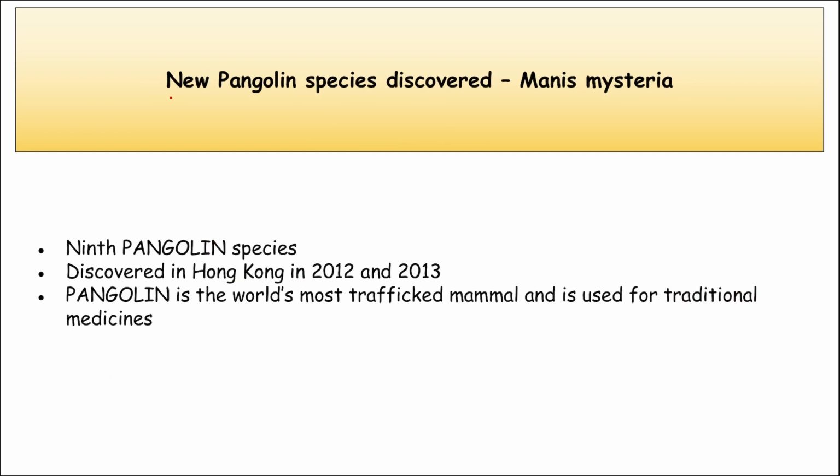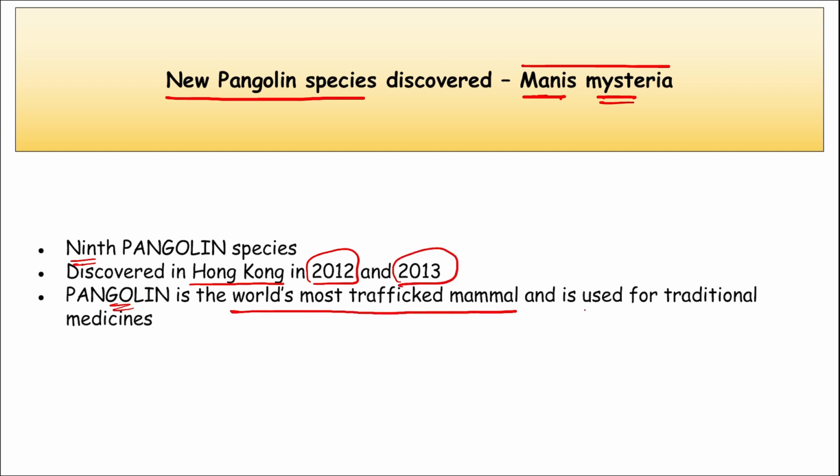Next, a new pangolin species has been discovered and it was named Manis mysteria. I repeat, it was the 9th pangolin species that was discovered, named Manis mysteria. It was discovered in Hong Kong in 2012 and 2013, and the pangolin is the world's most trafficked animal and is used for traditional medicines, right?